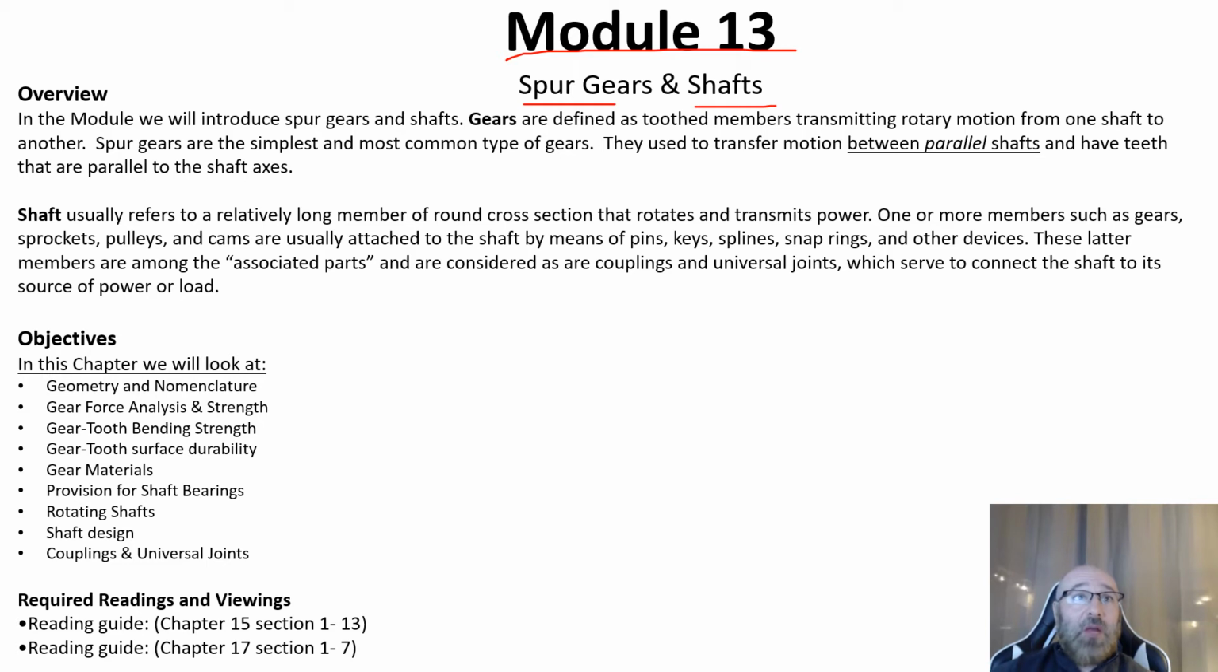So as we're talking about our gears, gears are defined as toothed members transmitting rotary motion from one shaft to another. Now for our spur gears, these are the simplest and most common type of gears. They're used to transfer motion between parallel shafts and have teeth that are parallel to the shaft axes.